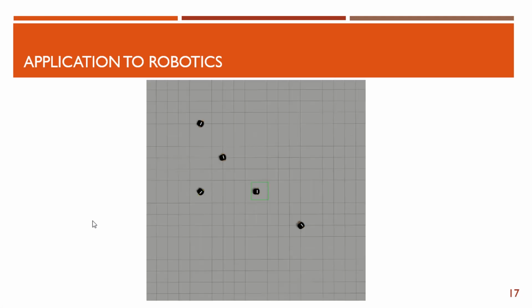We have also applied this formation tracking algorithm on a fleet of mobile robots using the Robot Operating System and Gazebo simulator. In the first scenario, the leader is static and all the followers are required to make a square formation around the leader. Since these kinds of robots have non-holonomic constraints, we use flatness properties of the robot to apply our designed algorithm on such robots.